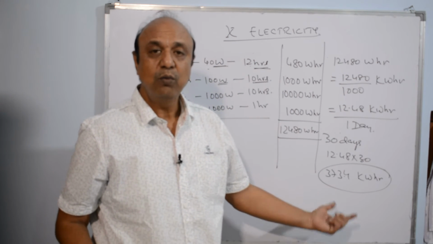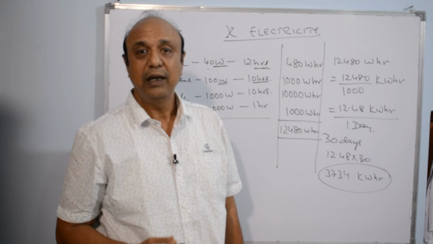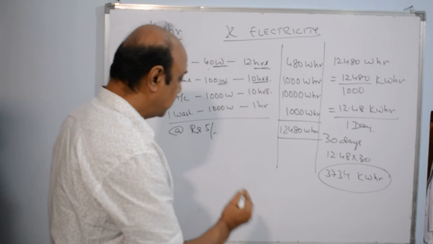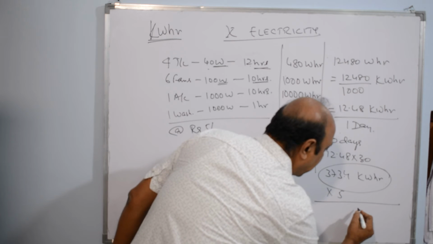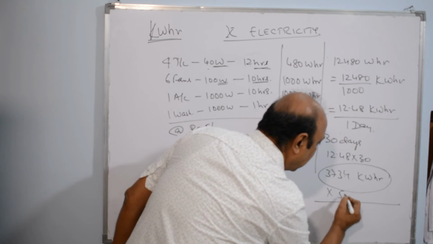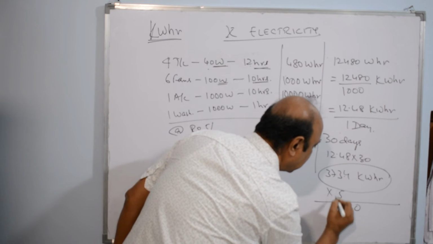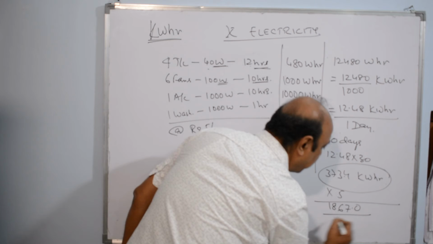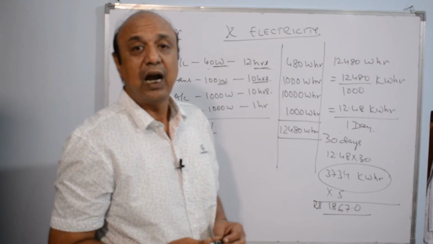So I have consumed 373.4 kilowatt hours or units in my house in a given month. Now if the charges is rupees 5, I know how much I am paying. I am paying rupees 1867 in that month.